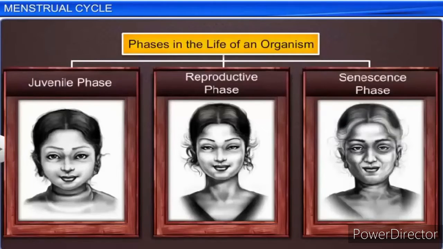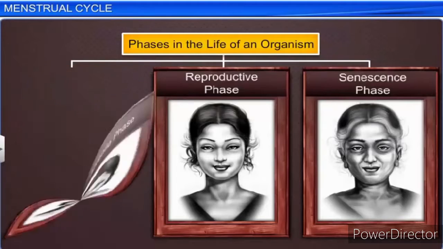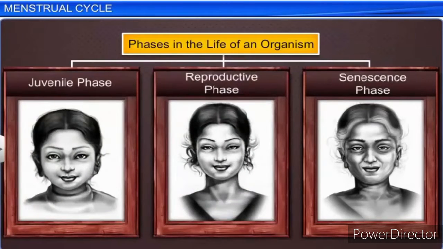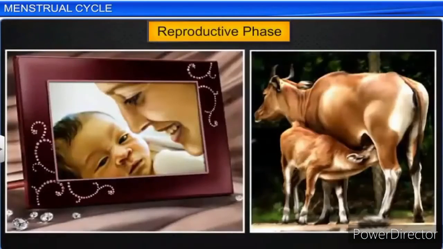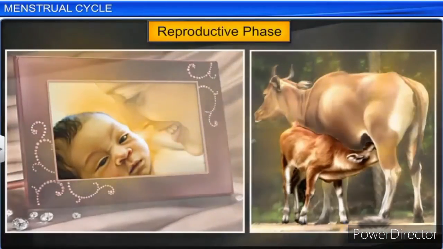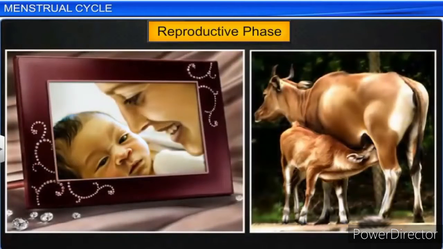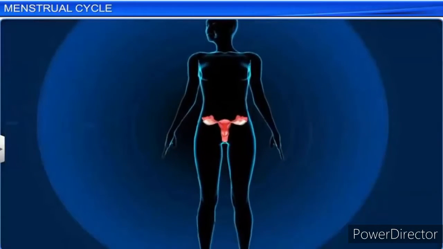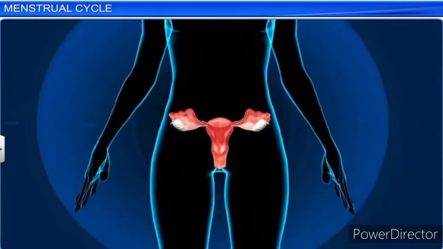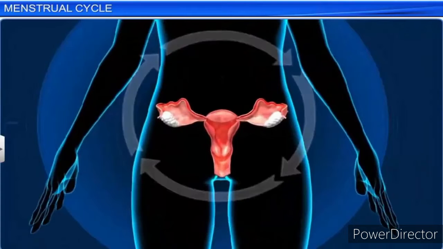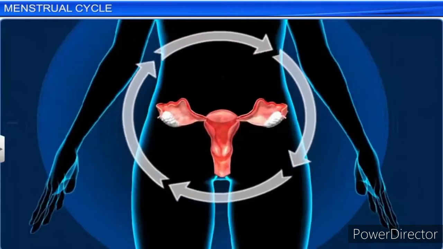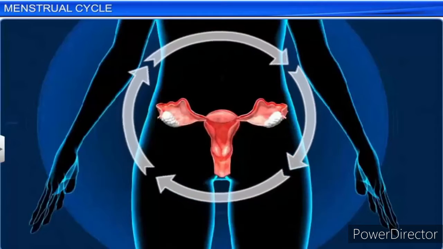There are three phases in the life of a living organism: juvenile, reproductive, and senescence. During the reproductive phase, organisms give birth to offspring. Interestingly, most organisms display certain morphological and physiological changes during the reproductive phase. Human females, for instance, experience the menstrual cycle, which is defined as cyclical changes in the genital system during the reproductive phase.